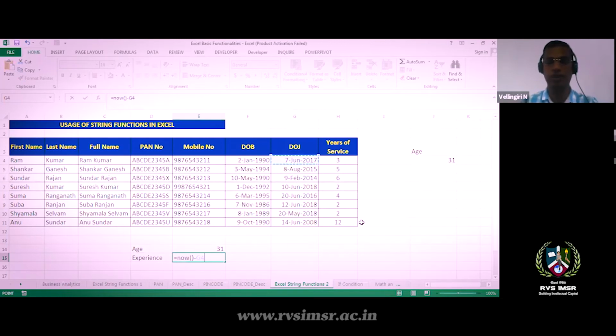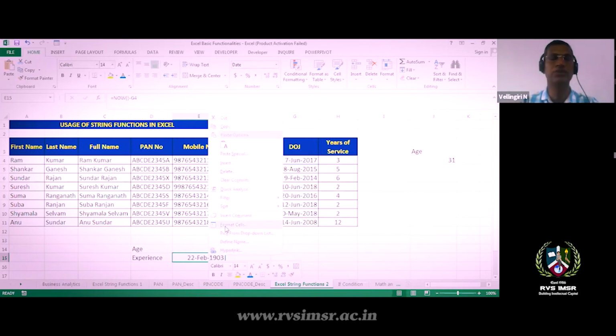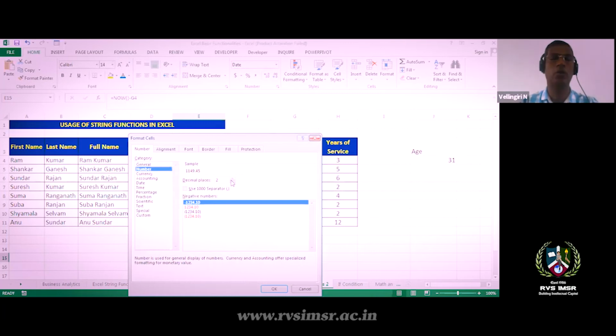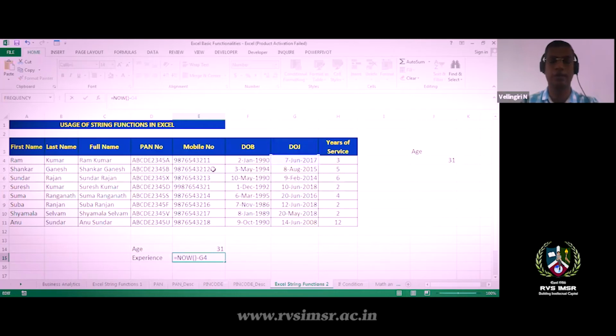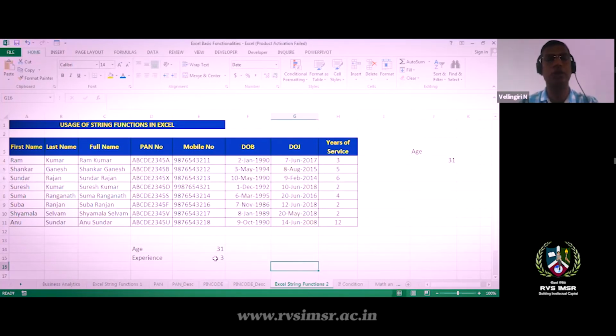I'll give the date of joining. It will give you a date, then you format the cell as number and remove the decimals. You'll get the number of days working in that company. If you want the number of years, you can divide like this. It is approximately 3 years. If you want exactly, you can get 3.15 years. If you want completed years, you can take the integer part, so it will be 3 years. This way I can handle the data and identify my data information.